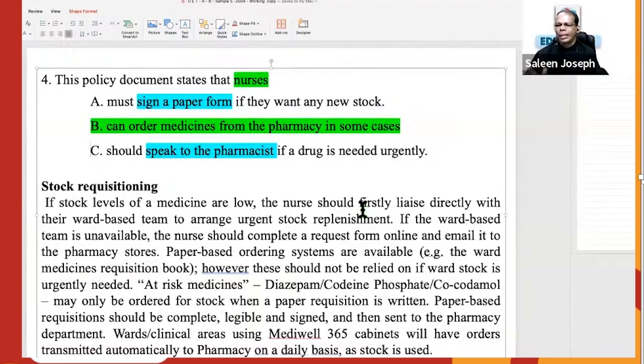When medication gets exhausted, you have to inform the ward-based team. That is the general rule. But there is an exception. If you find that the ward-based team is not available and you immediately require medicine, then you can fill in a request form online, email it to the pharmacist and get the medicine. Clear, right? So simple.